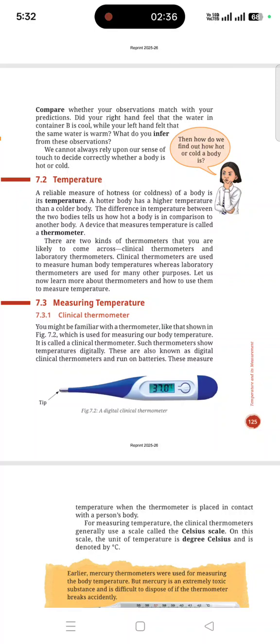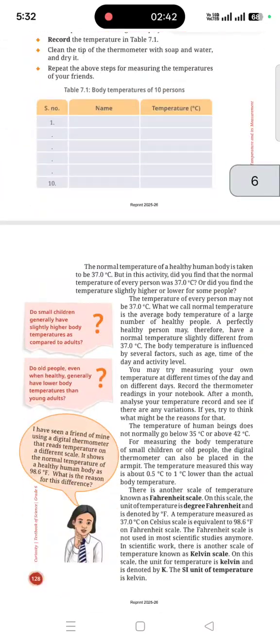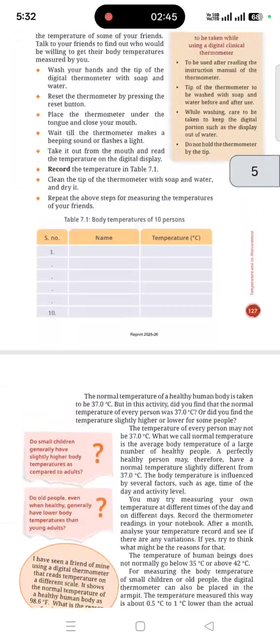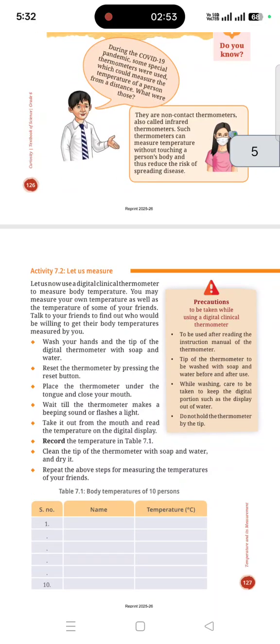Thermometers can be divided into three major classes: clinical thermometer, laboratory thermometer, and general thermometer. The clinical thermometer is used in hospitals by doctors for measuring the diseases of people. During the pandemic we observed a gun-like structure called the non-contact thermometer. They work with the help of infrared rays and are used without touching the body, so that there won't be any transmission of communicable diseases. To prevent communicable diseases, this kind of contactless thermometer was invented.